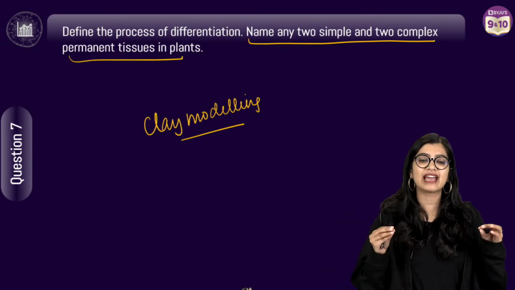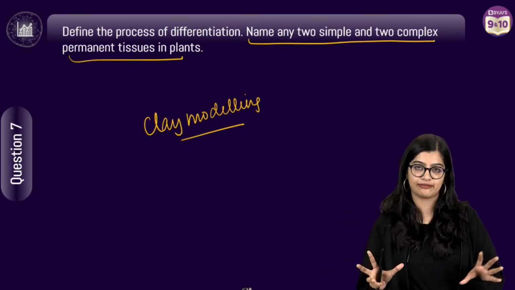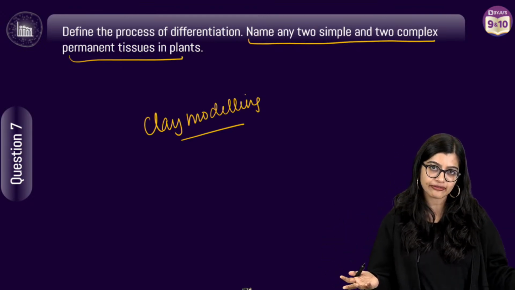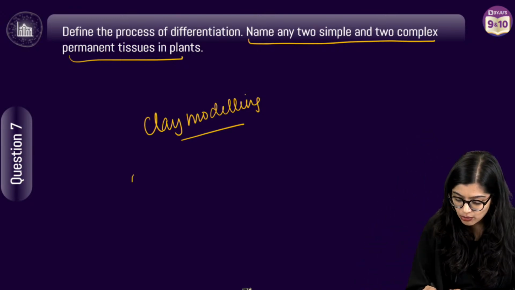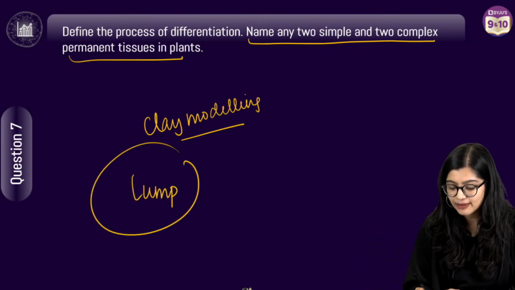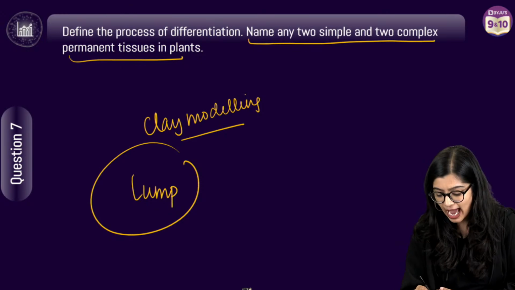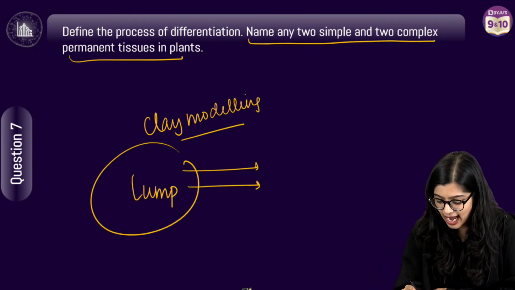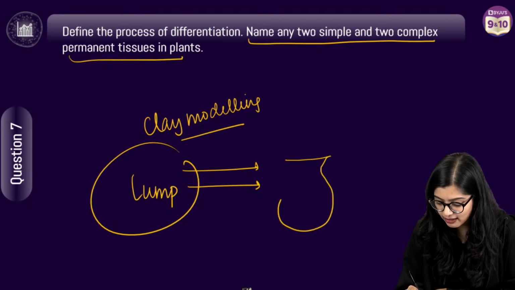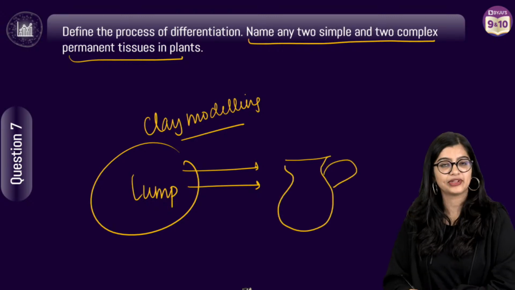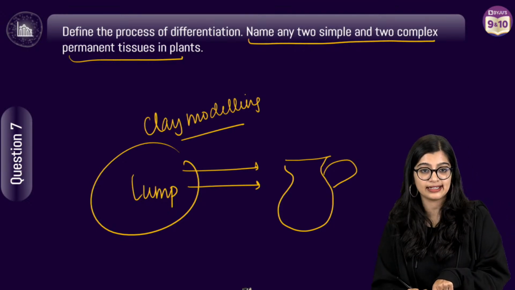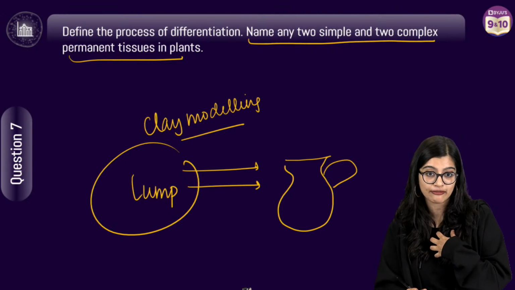So let me tell you something very simple and easy about differentiation. Differentiation is kind of like clay modeling in your real life. What happens in clay modeling? You are given a lump of clay, and you make it undergo a certain process, and eventually you make whatever you feel like. So imagine I made a jug out of it. It was a lump, but now I have specialized it and made it into something usable for me.